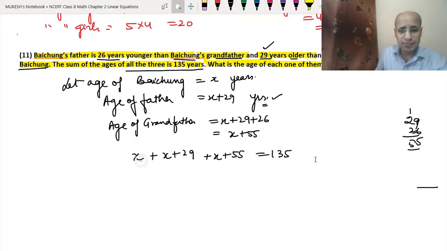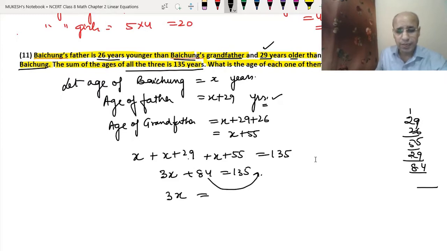So now this x and this x, and the other x, we have 3x. So it became 3x and 29 plus 55, which is 84. So we got 3x plus 84 equals 135. Now this 84 will go to the other side, so it will become negative. So 3x equals 135 minus 84. Now we subtract 84 from 135: 5 minus 4 is 1, 13 minus 8 is 5. So we got 3x equals 51.